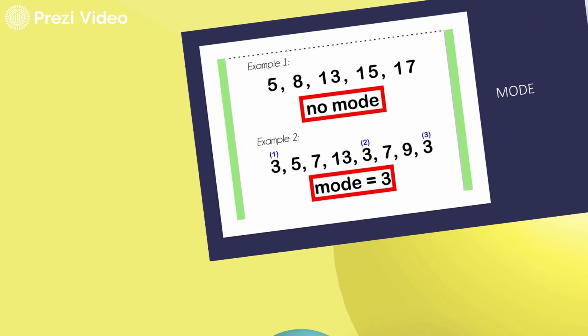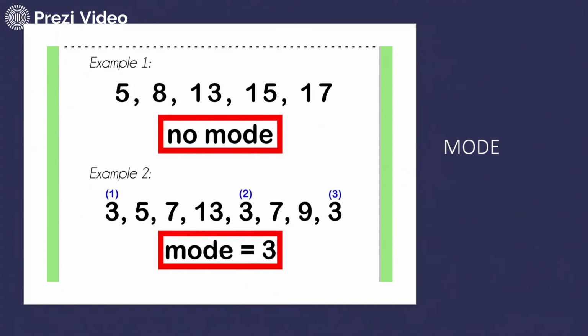Now let us try to understand mode. Mode is another measure of central tendency whereby we calculate the most often occurring number. You can simply remember that mode has an O, O is for often. So the number which is repeating itself many times is the simple way by which you can determine the mode. In the first example, since no number is repeating, there is no mode.